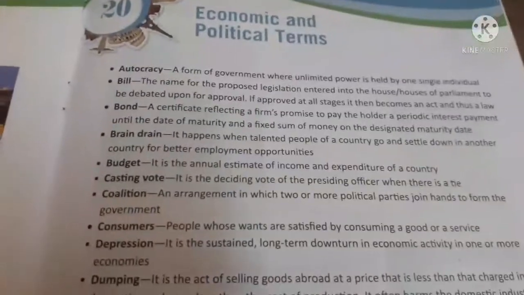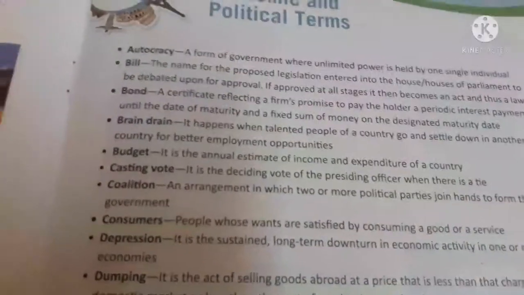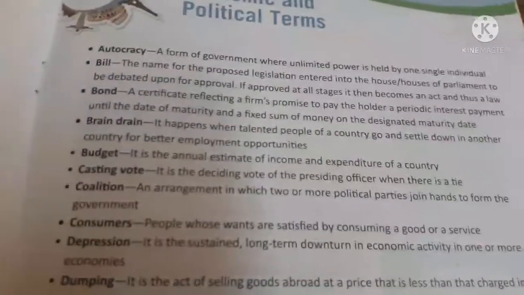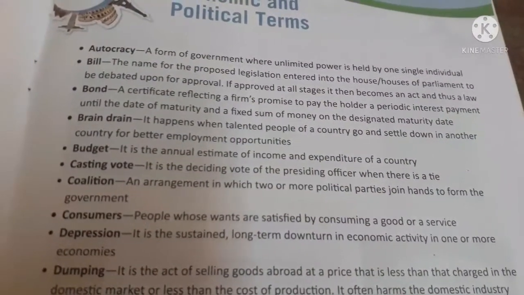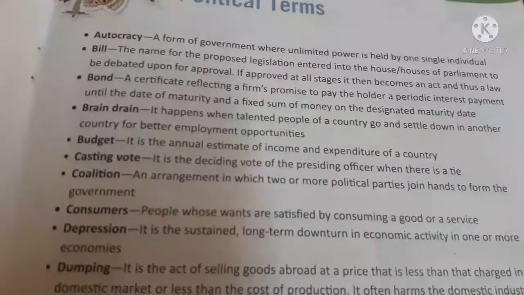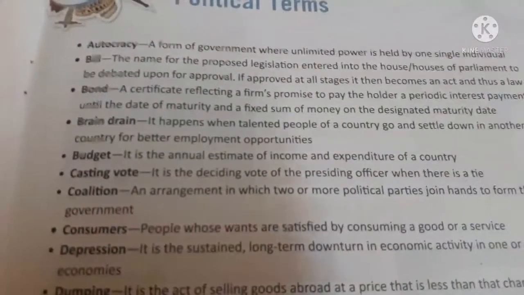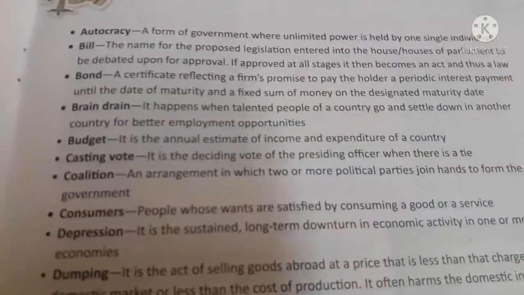These are all the terms that everybody in this country should know. Autocracy means a form of government where unlimited power is held by one single individual. In India we are a democracy. The opposite of democracy is autocracy. So what is democracy first of all?